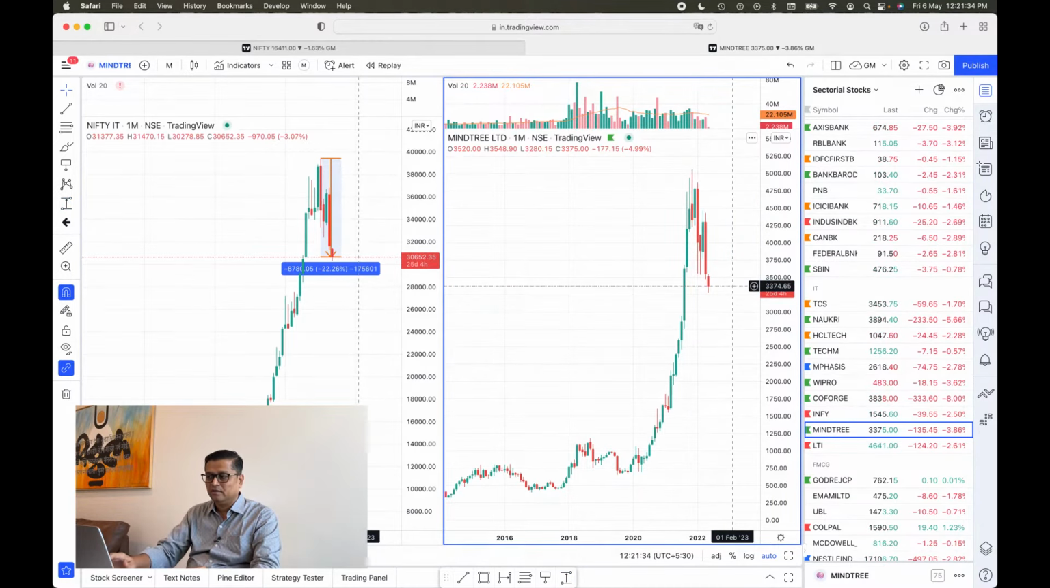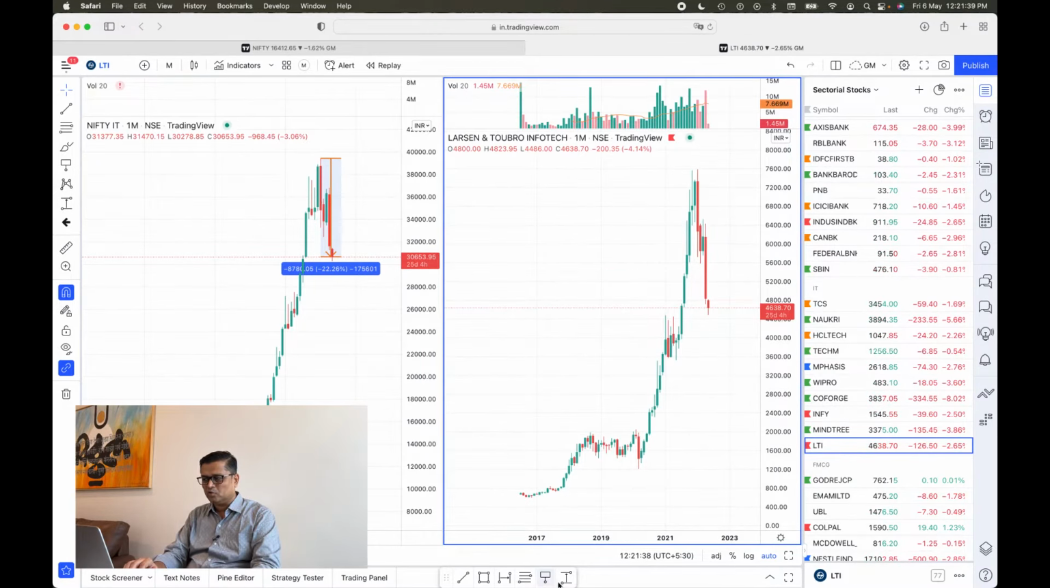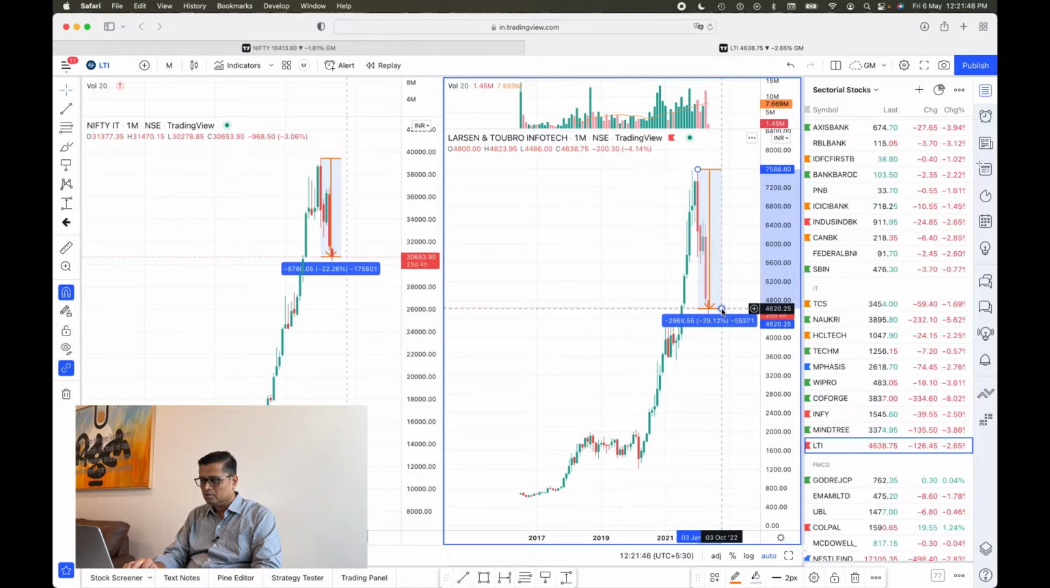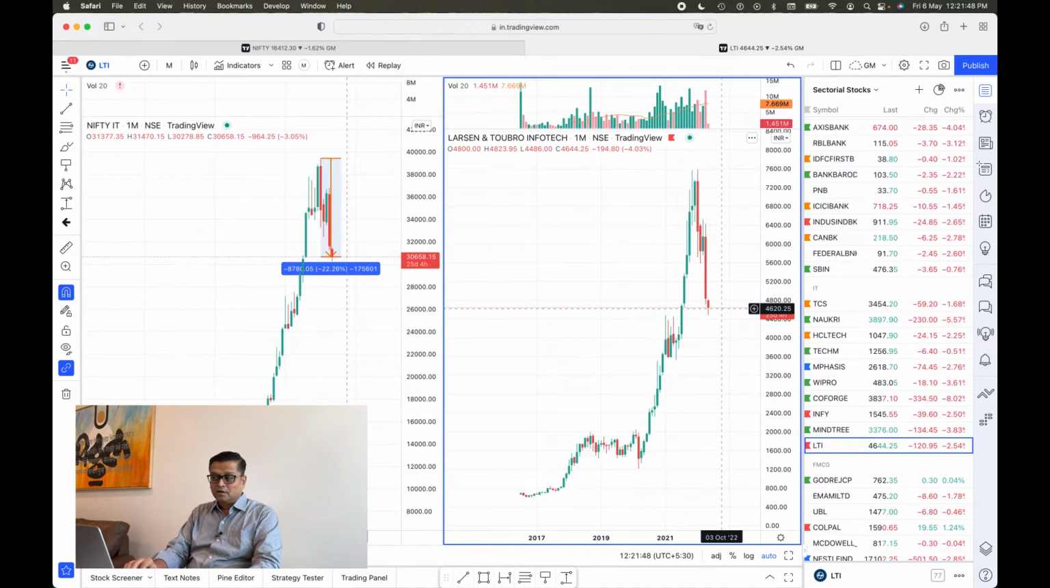So, not so great an opportunity, not so great a scenario. LTI has also corrected far more than what this index has corrected. So, 39%. All in all, the finding from the IT sector is TCS right now.